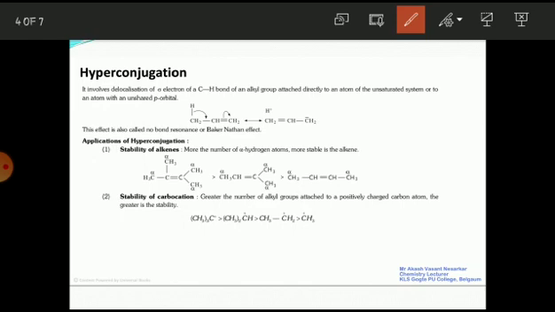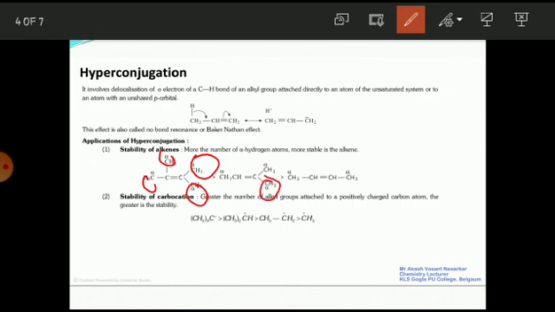Application of hyperconjugation. The first one, stability of alkene. The more alpha hydrogen atoms, the more stable the alkene. So as the number of alpha hydrogens increases, the stability of the alkene also increases. Look here: 1, 2, 3, 4, four alpha hydrogen atoms are present, so stability is more.